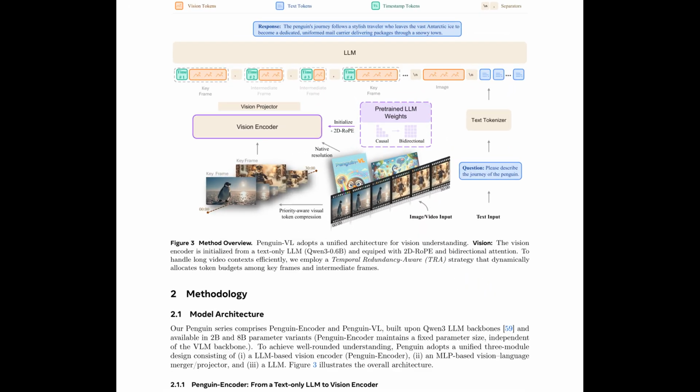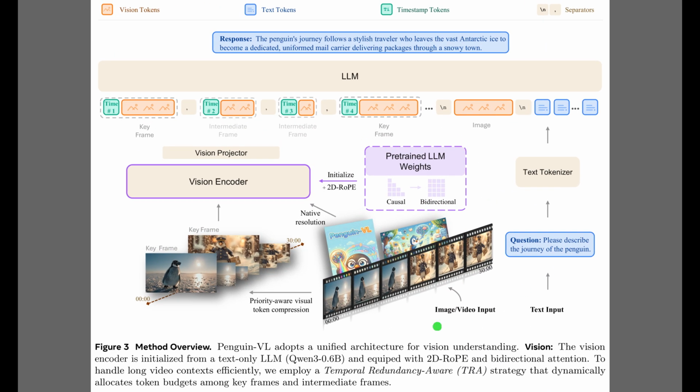Well, after Figure 2 outlined the training approaches, Figure 3 maps out the complete unified architecture for Penguin-VL, showing exactly how it processes both text and visual inputs. The standout feature is the vision encoder, which is initialized directly from pre-trained large language model weights. To make this text-based model understand images, its causal attention is converted to bidirectional attention, and it is equipped with two-dimensional RoPE positional embeddings, a technique that helps the model grasp spatial relationships in images.